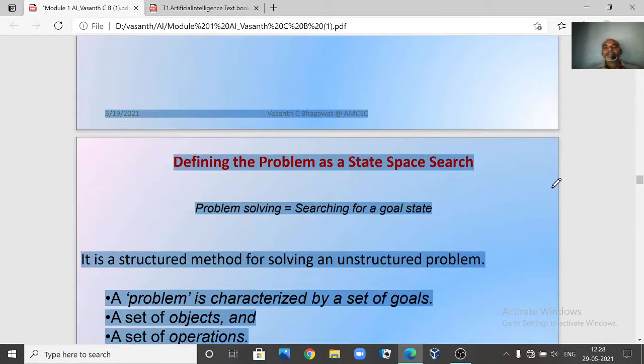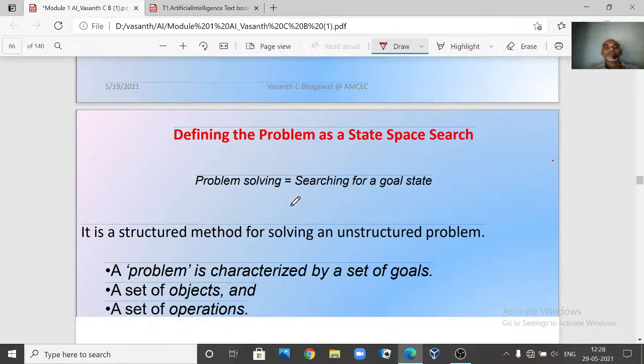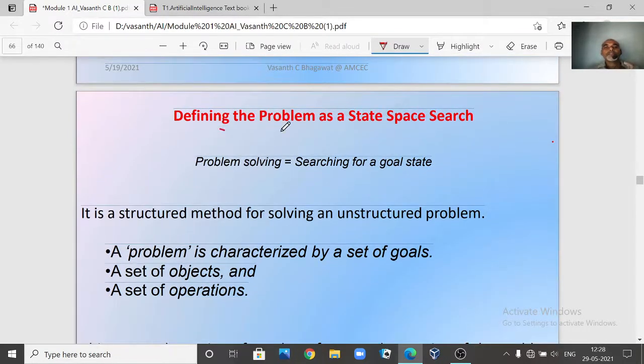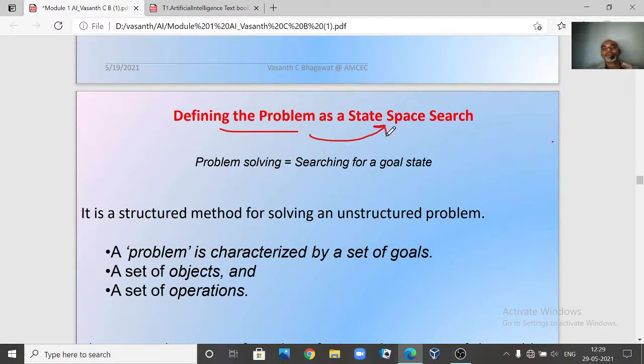Now let us see defining the problem. When we are talking about defining the problem as a state space search, this is very important. This is what we want to discuss now. Not just defining the problem, but how you are going to define the problem as a state space search, right?